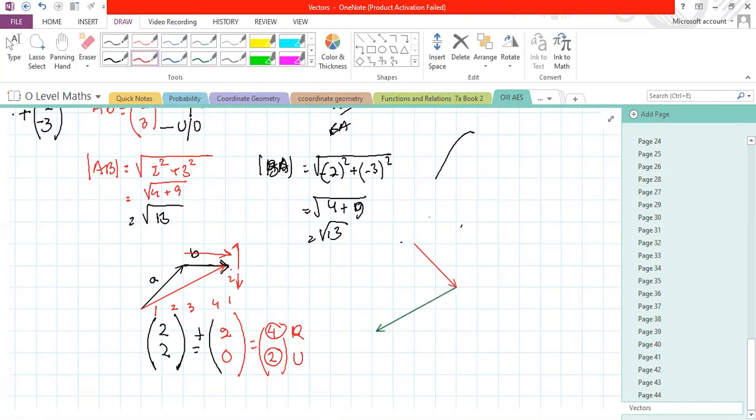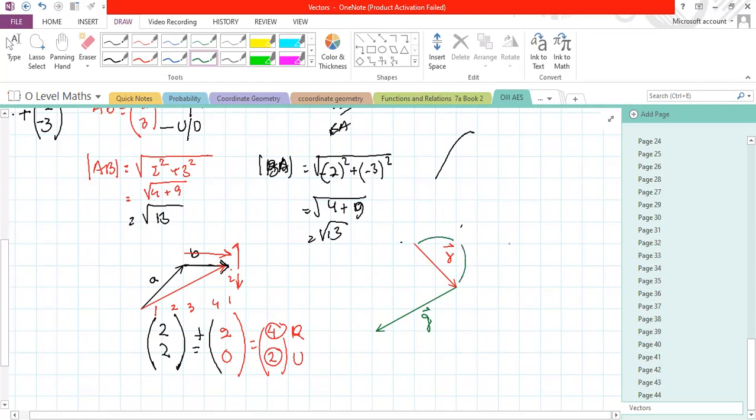The red one I mark R. The green one I mark as G. Now you can see that it is going 2 to the right and 2 down. So right, we know that is positive x, and 2 down means negative y.